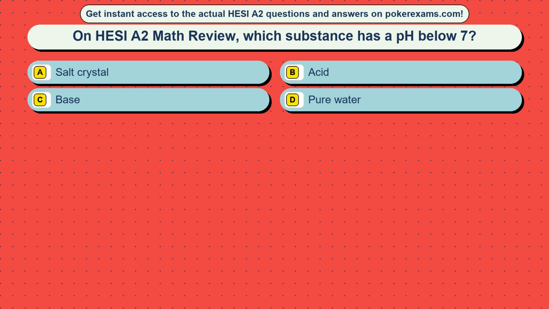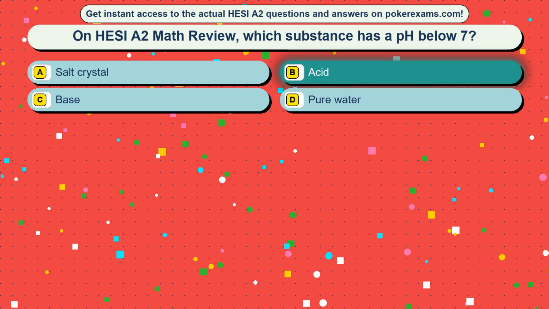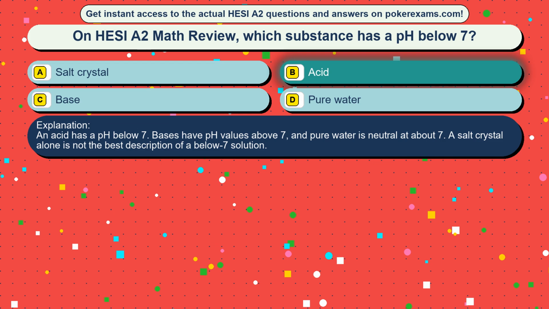Question 44. On HESI A2 Math Review, which substance has a pH below 7? Option A, salt crystal. Option B, acid. Option C, base. Option D, pure water. The correct answer is option B, acid. An acid has a pH below 7. Bases have pH values above 7, and pure water is neutral at about 7. A salt crystal alone is not the best description of a below 7 solution.